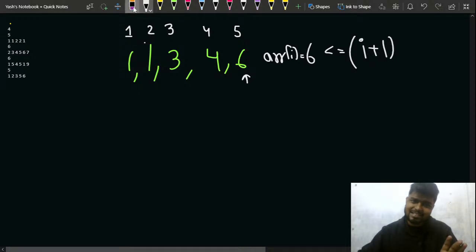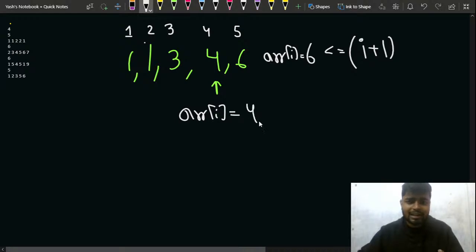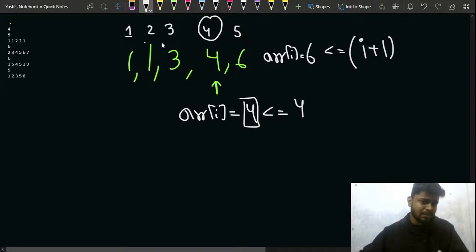So that is why this granny 6 will not be able to come, right? This granny 6 will not be able to come. I come to this index now and I say that is my current ARR of I, that is 4. This granny requires 4 grannies, and before her the total number of grannies present will be this, right? I'm taking 1 based indexing, that is why I plus 1. So that is why this granny can come.